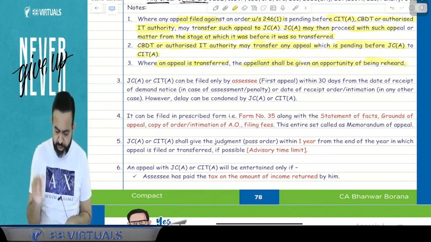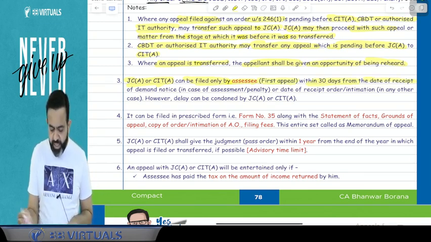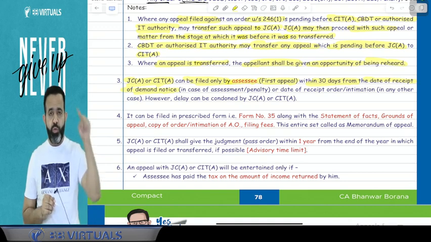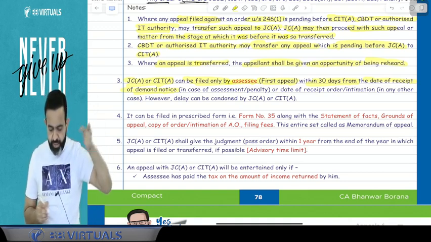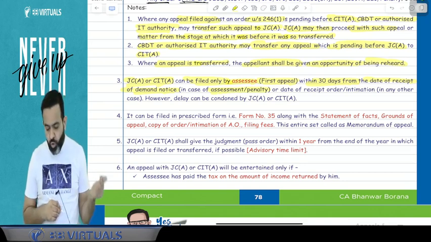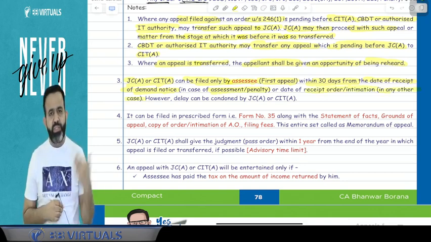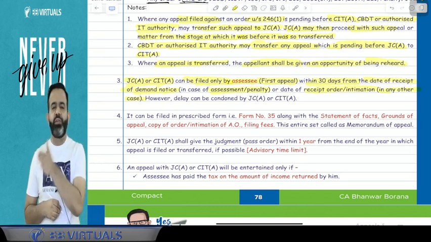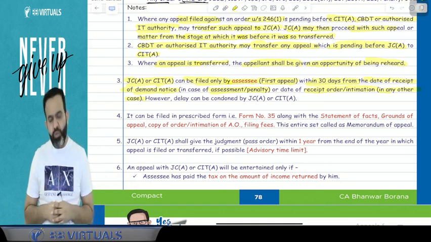So all people pay attention. A JC appeal or CIT appeal can be filed only by the assessee. That is called your first appeal, within 30 days from the date of receipt of the demand notice. So when you receive the demand notice, from that day you have to file the appeal within 30 days in case of assessment or penalty, or from the date of receipt of any order or intimation in other cases. Suppose there is no demand, then whenever you receive the order or intimation, from that day within 30 days you will file the appeal.